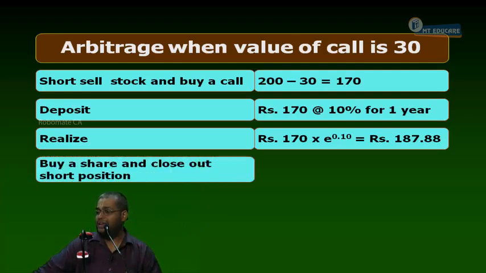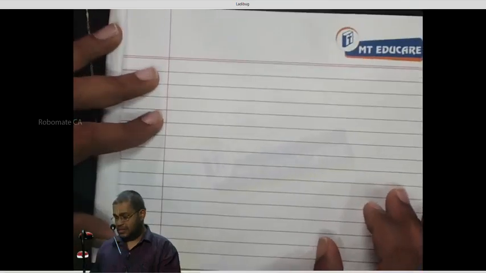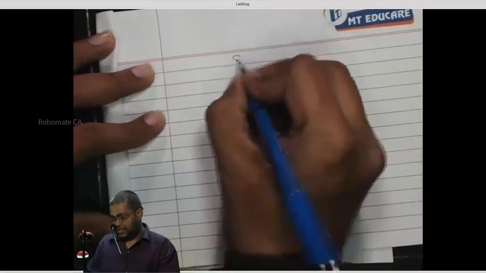Next. Buy a share and close out the short position. Instead of the slide, we'll write it much more elaborately now. Situation.